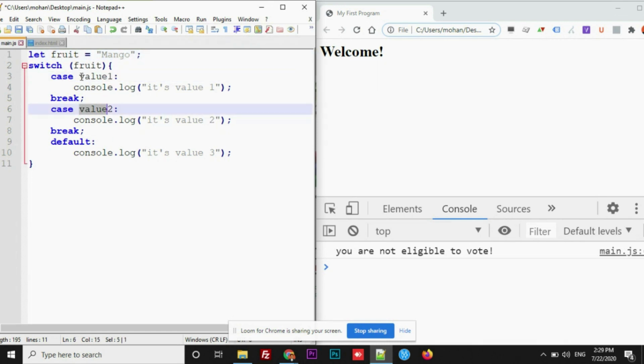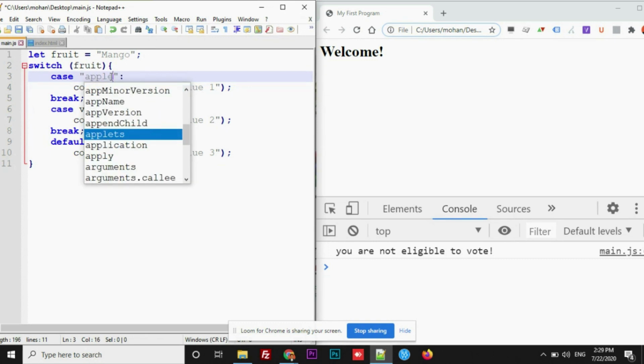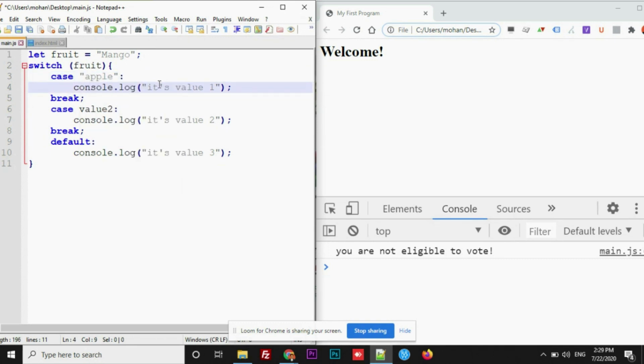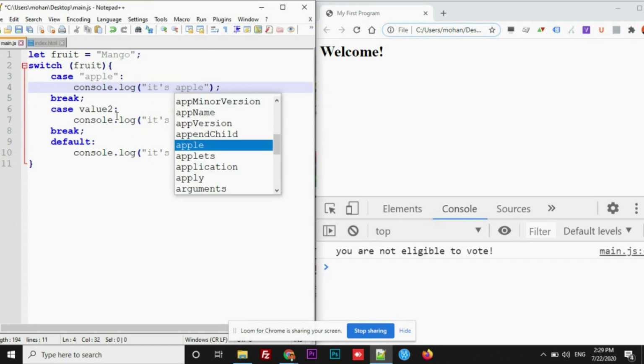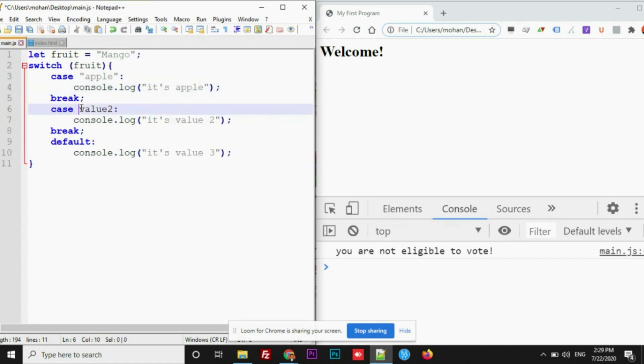All right, let me provide the values. Inside the quotes, let's add apple. Now the console should display apple. Break. The second value is mango. Should add quotes. This time it should display mango. Then the default one would be, I'm just giving some random statement here.